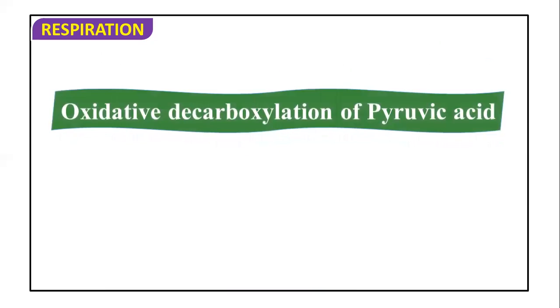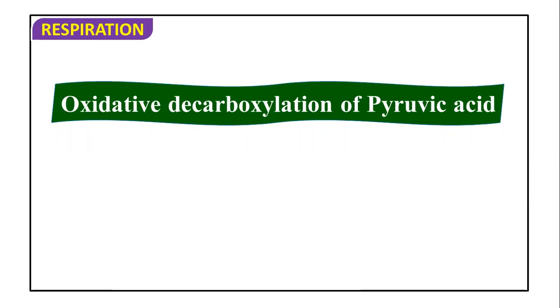Okay, now first we are going to talk about the link reaction or oxidative decarboxylation of pyruvic acid.